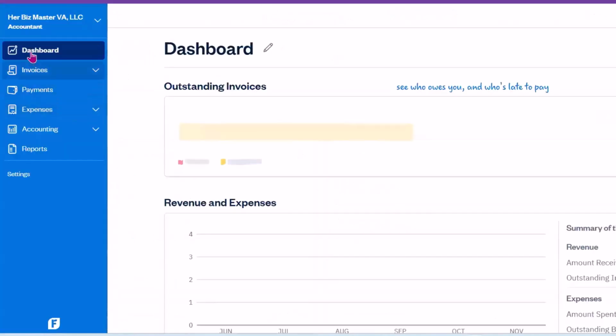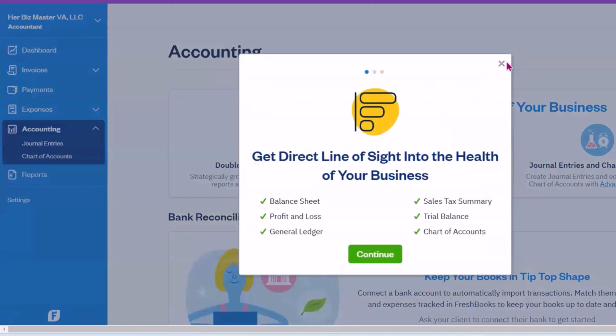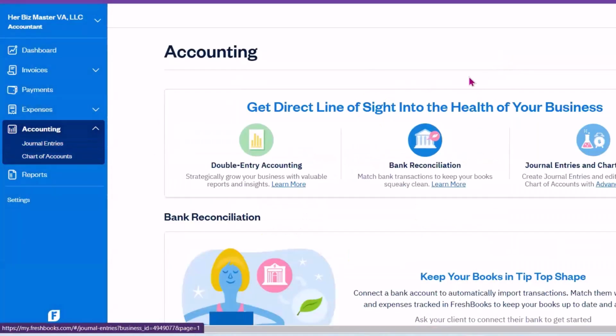I love that on FreshBooks, it's super simple. Again, for that solopreneur, that micro enterprise, that smaller business, they just want to focus on key areas. For example, what's on their dashboard, what can they look at, how can they invoice their clients, get paid, go ahead and enter any expenses. And then this is where the magic is, everyone. The magic is going to be in the accounting area.